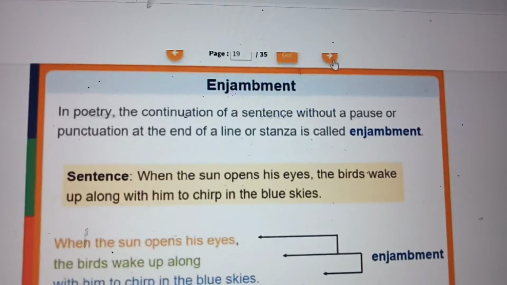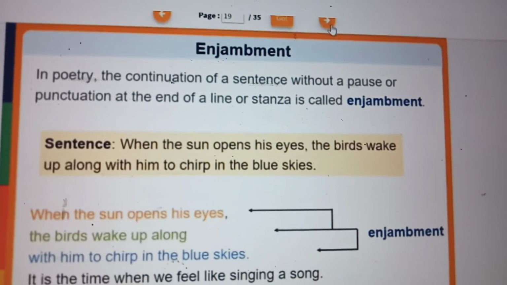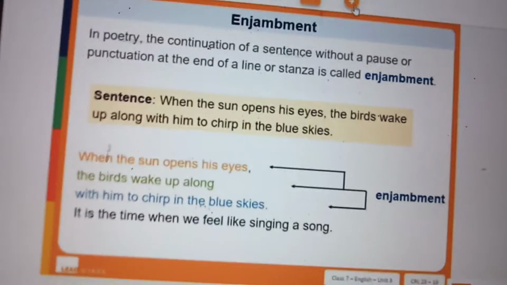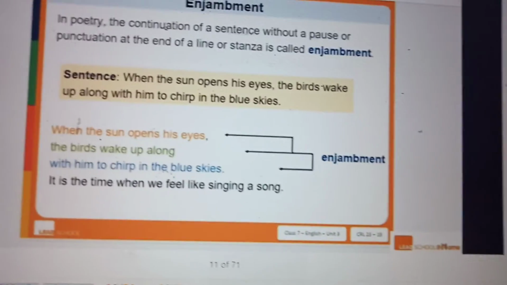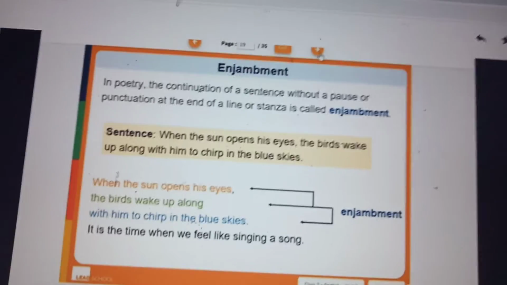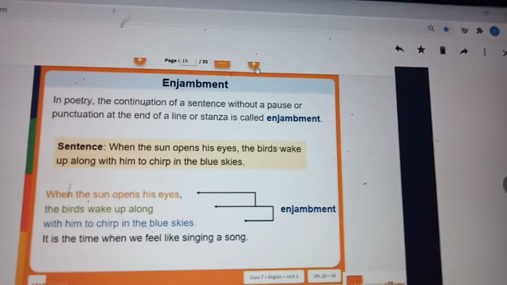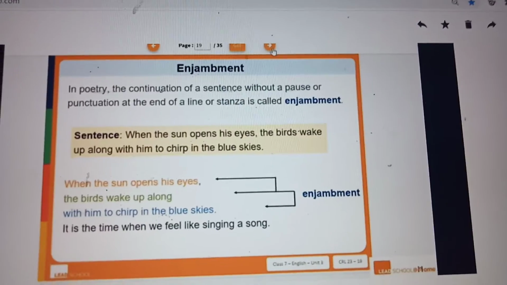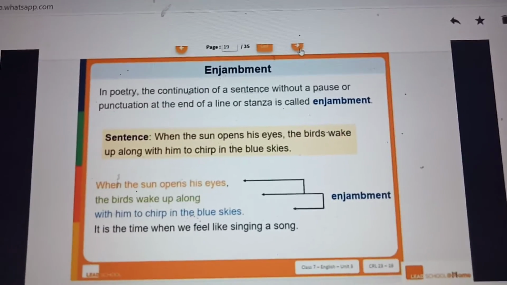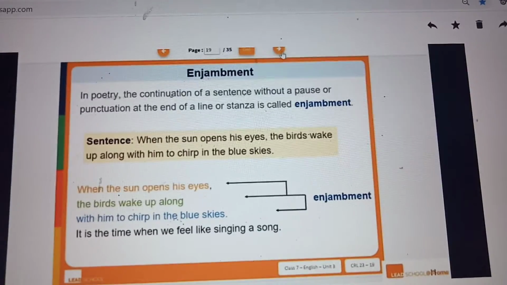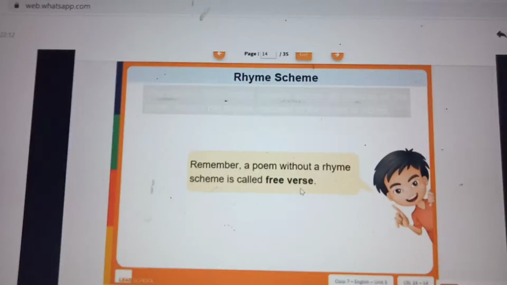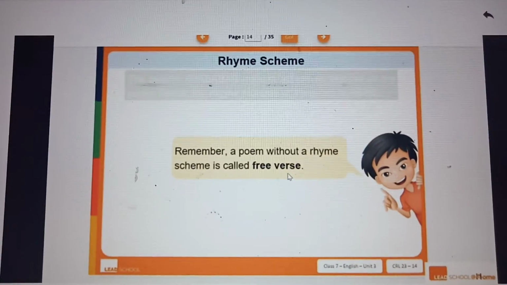Why are you writing like that? The continuation of the sentence without a pause or punctuation at the end of the line, continuing into the next line. That is called enjambment. Why should you use enjambment? There will be something like a suspense: what will happen next? You are able to think in that way. So that is how it is important for you to use enjambment.